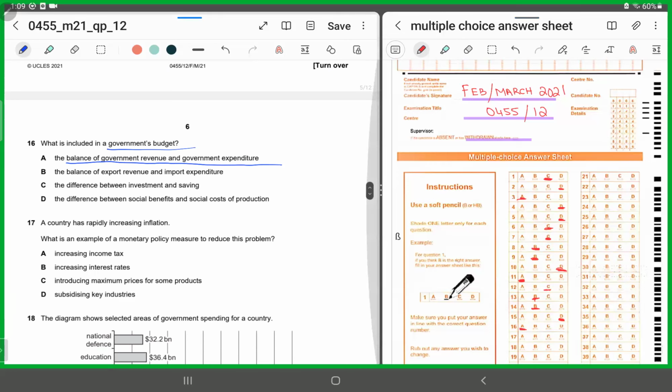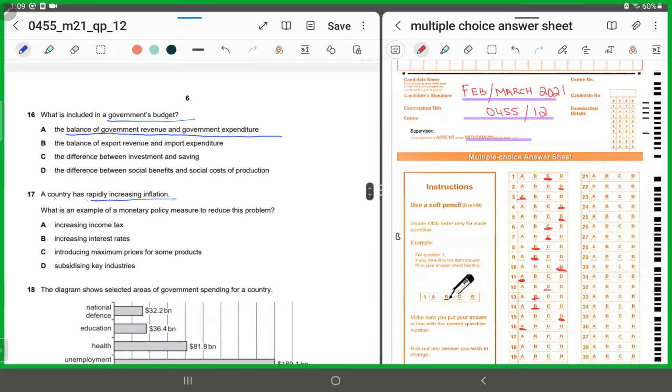Number 17, a country has rapidly increasing inflation. If inflation is increasing at a very high rate, what is an example of a monetary policy to reduce this problem? When we are talking about monetary policy, we are talking about money supply and interest rates. So again, looking at that, yes, it's B.